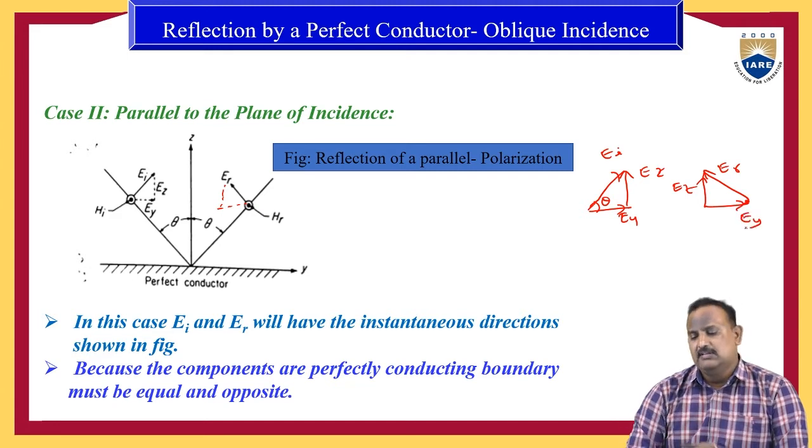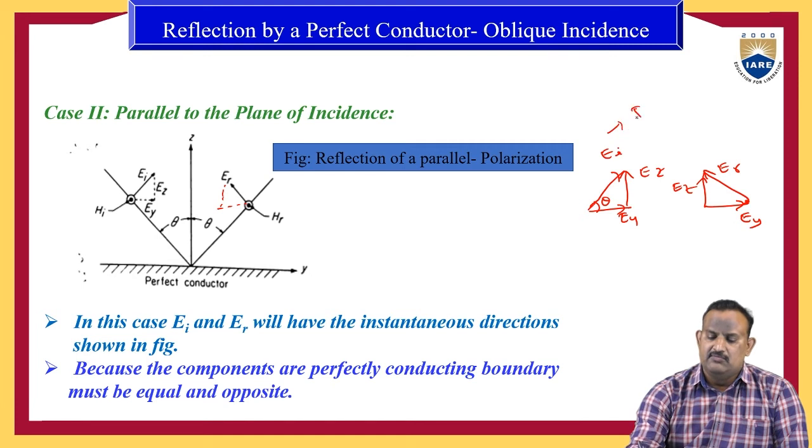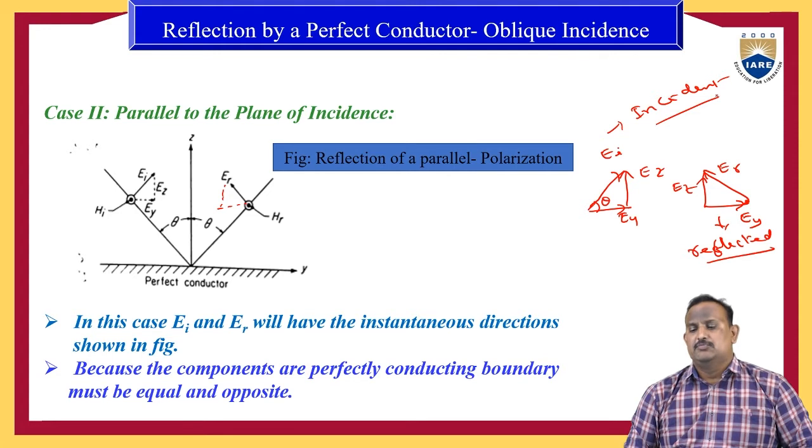So assume two triangles: the first one is for the incident wave, the second one is for the reflected wave.